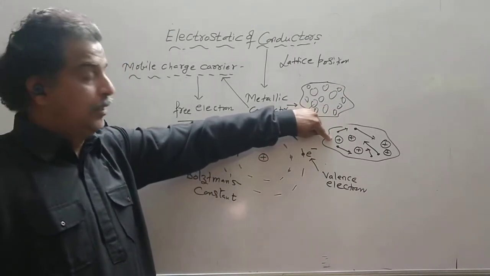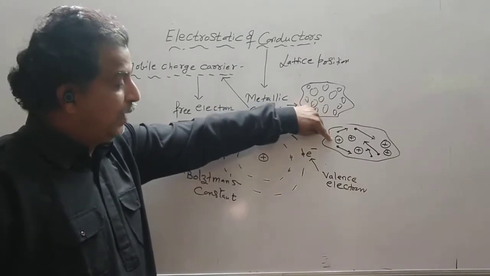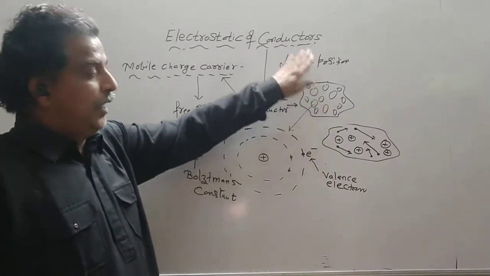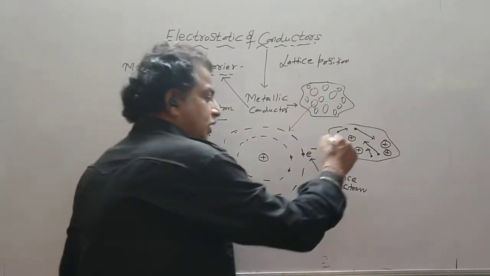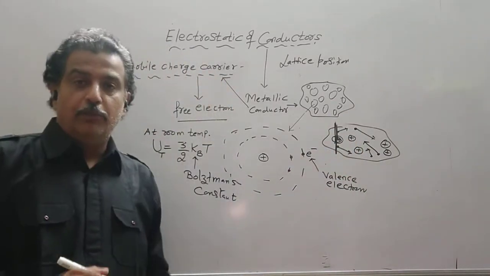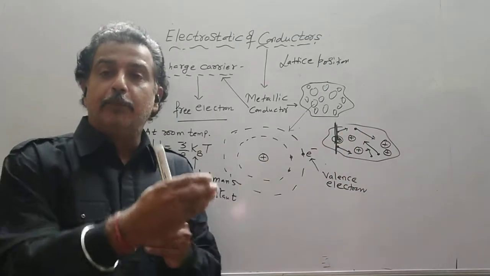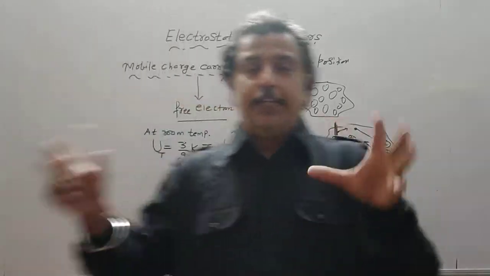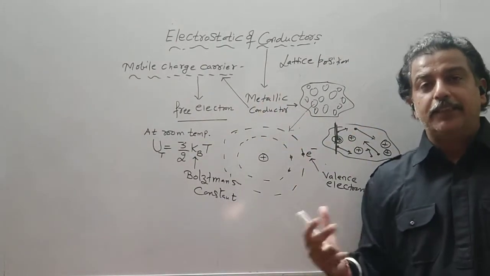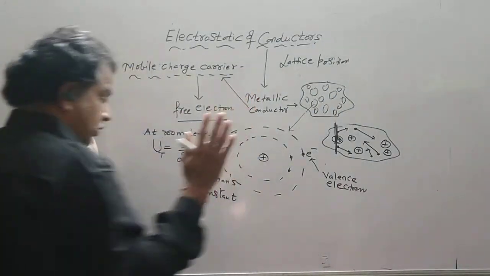Positive ions are heavier than the electrons. These positive ions remain fixed, and that position is called the lattice position. At thermal energy, the ion oscillates about its mean position, performing a simple harmonic motion, and the electrons in random motion keep on colliding with the positive ions. So this is the behavior of a conductor at room temperature.